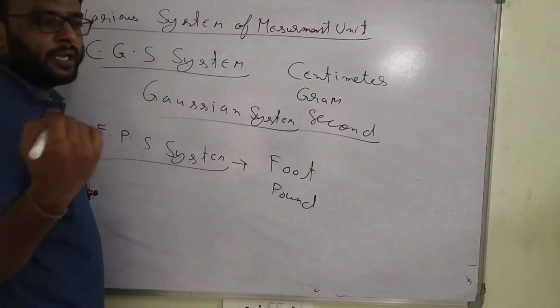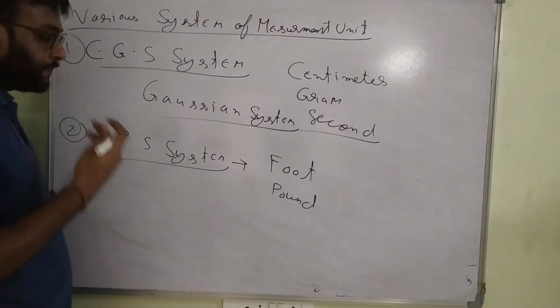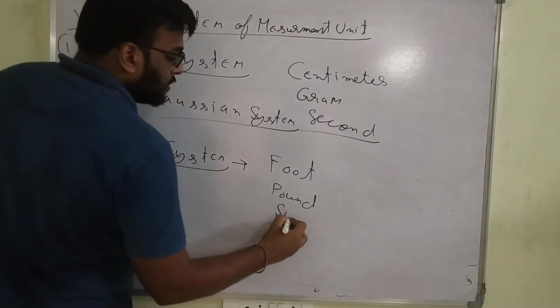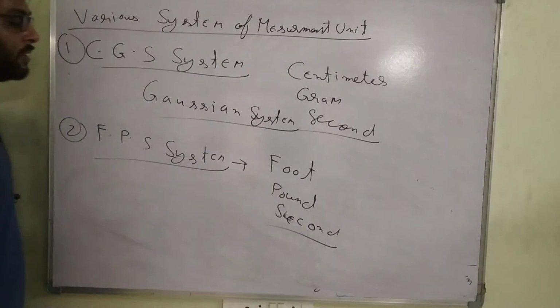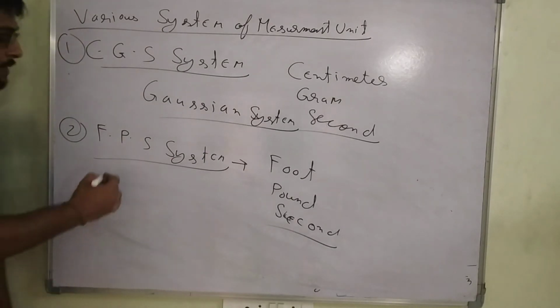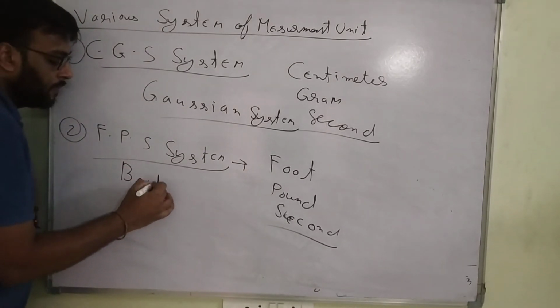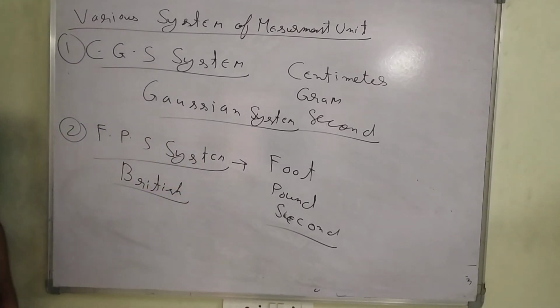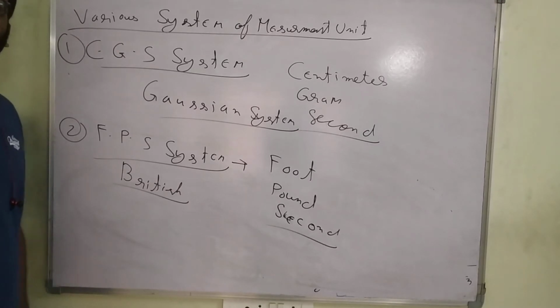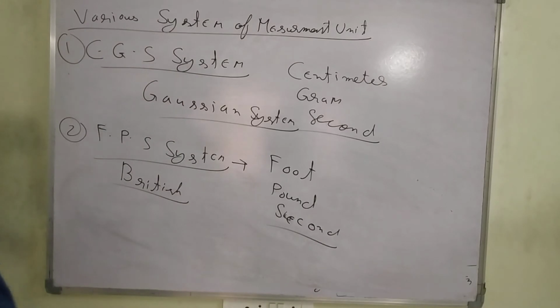Because we are measuring a cake as 1 pound. Second: time in seconds. Foot, pound, second is a British system. Even cake is considered in the British way, that's why it is always considered in pounds. Generally, 1 pound is most probably considered as 450 grams. Have you noted down this point?